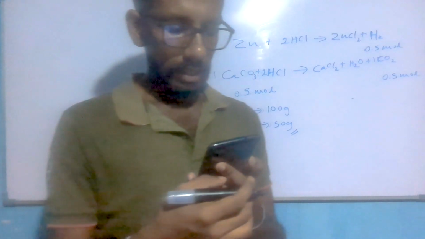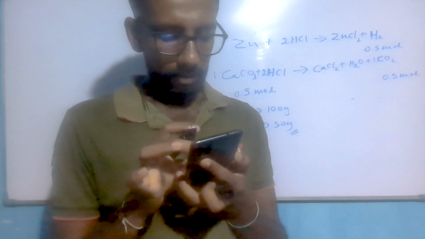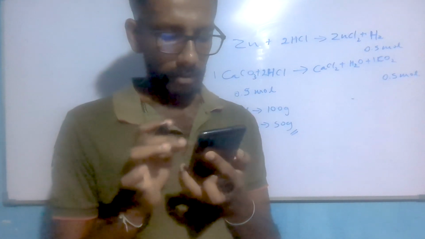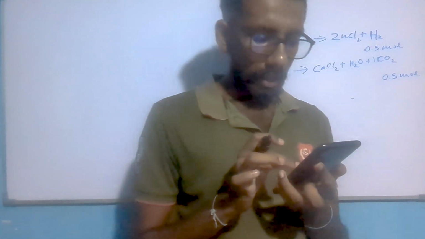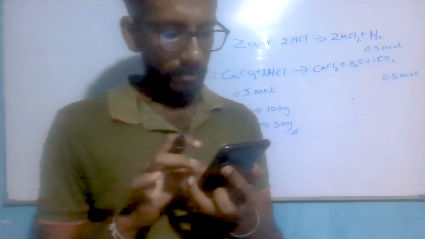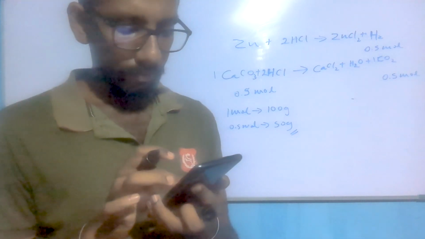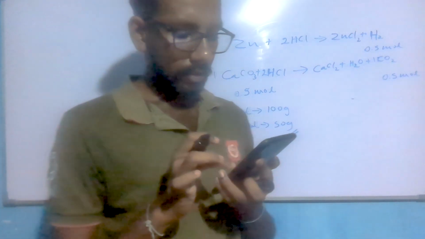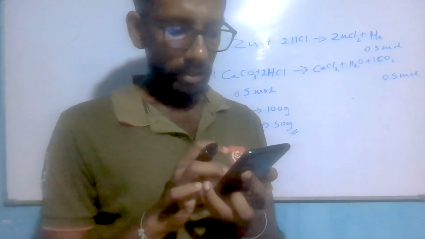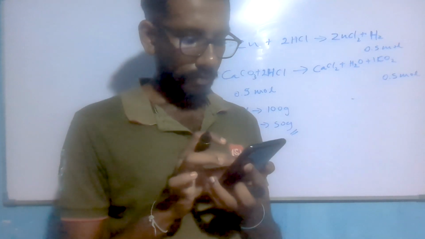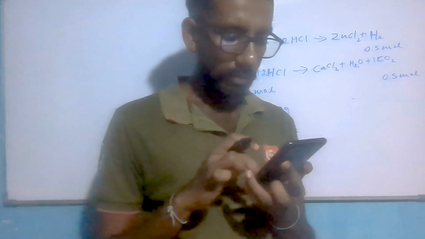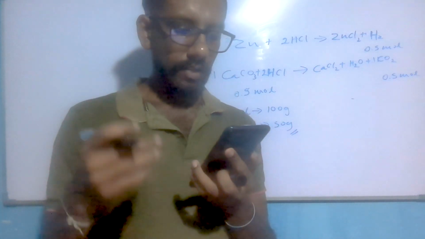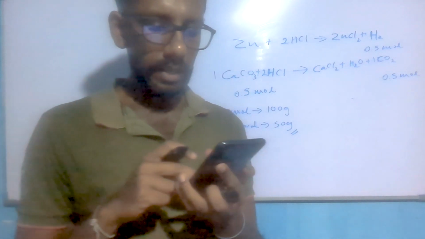Next one, 33. In the form of thin layer, metal X is applied on the iron sheet A and metal Y is applied on the iron sheet B. A small scratch was made at the center of both sheets. Later rusting has spread rapidly on A, but B has not been subjected to considerable damage.